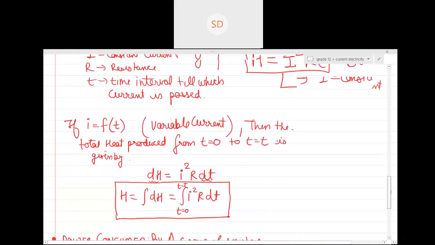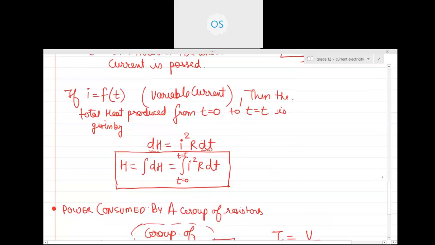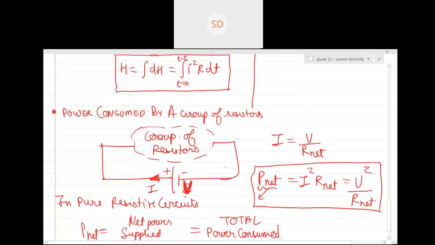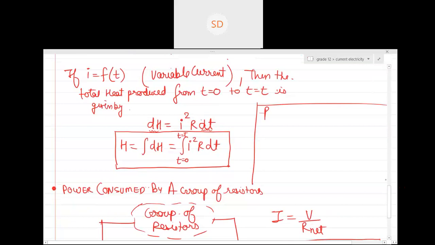What does pure resistive mean? Pure resistive means there are only resistors involved. There is no capacitor involved anywhere. Pure capacitive means only capacitors are there. Pure inductive means only inductors are there. Inductors will come in the 5th chapter. I think you are aware.